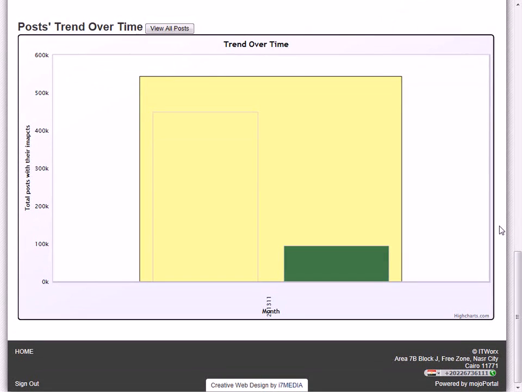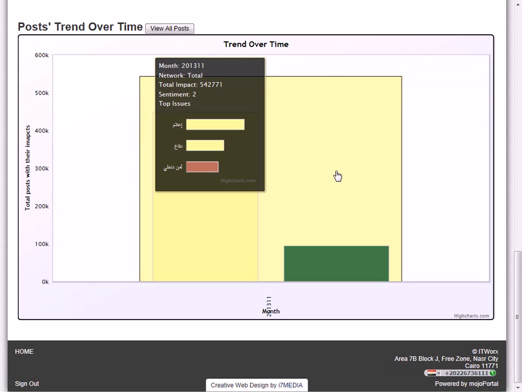The last chart in this dashboard shows the trend of posts with their impacts over time. The default view is over a month period. The large bar shows the total over all social networks, while the other 2 bars are one for Twitter and one for Facebook.